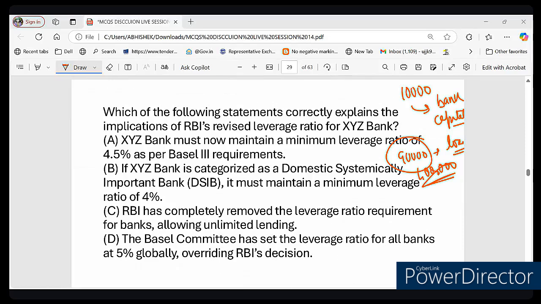My question is, do you think that leverage ratio is same for all the banks? Is it yes or is it no? The answer is no, because RBI set different requirements for systemically important banks. And my third question is, does RBI have the power to change leverage ratio requirement in India? Obviously yes, right? So what happened in 2019? You know what happened in 2019?